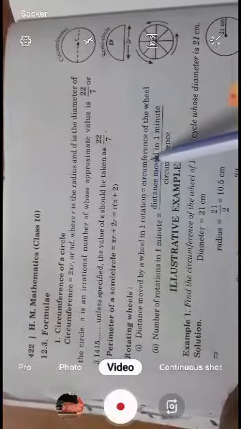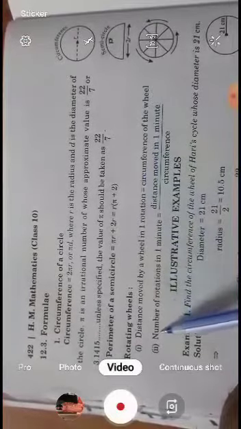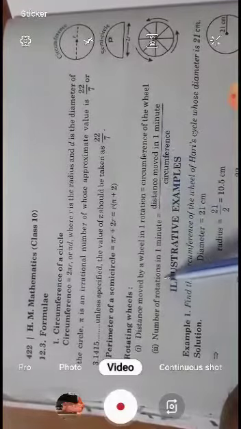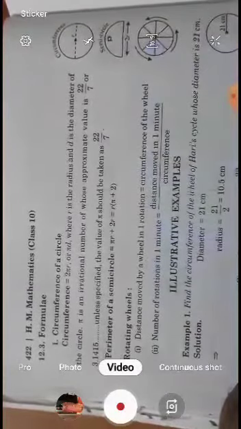Now the formula of a rotating wheel. The distance moved by a wheel in one rotation is equal to the circumference of the wheel, and the number of rotations in 1 minute is the distance moved in 1 minute upon the circumference. This is the formula for the number of rotations, and this is the formula for the distance moved by a wheel in one rotation.